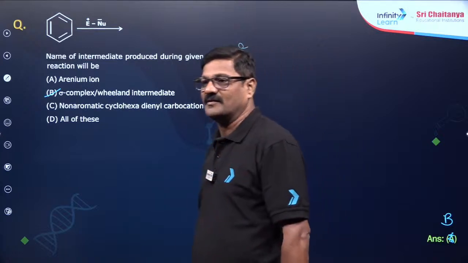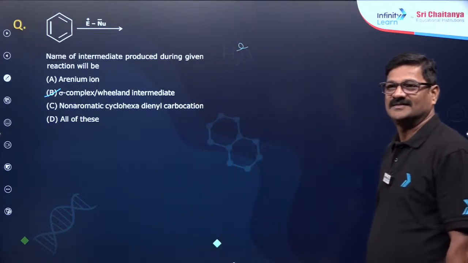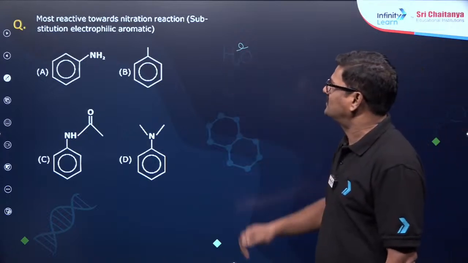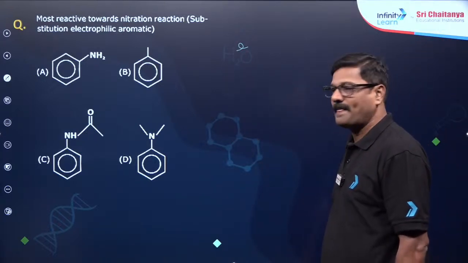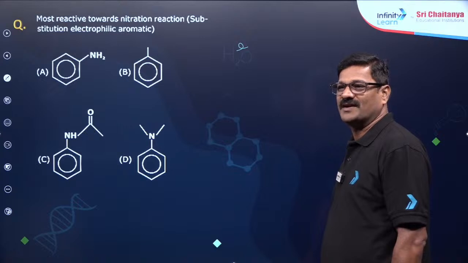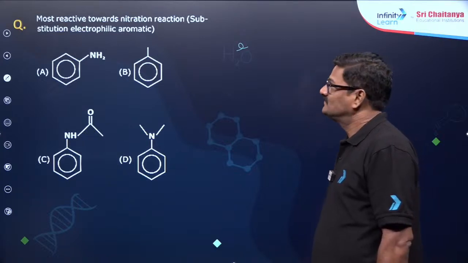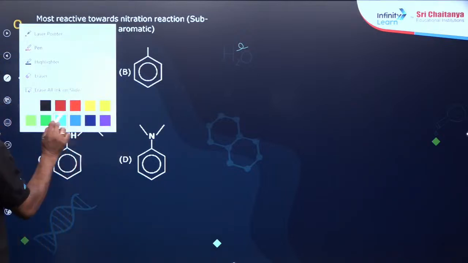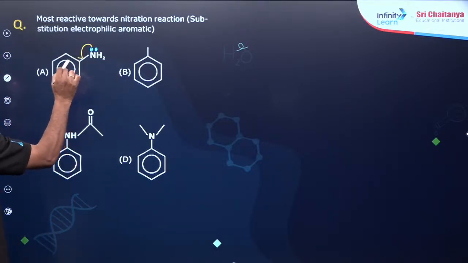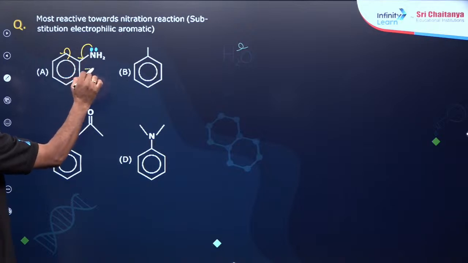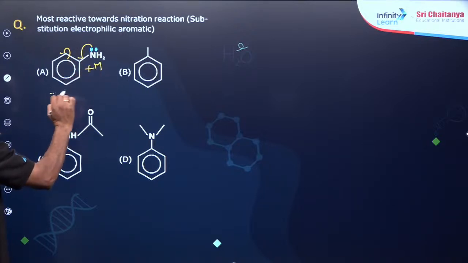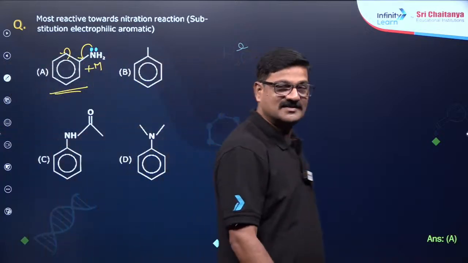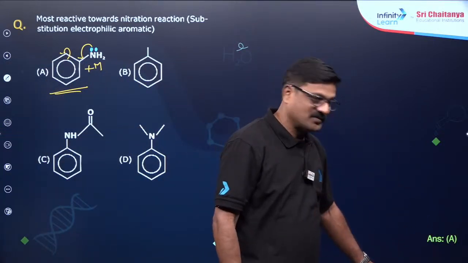That is not the arenium ion. Okay, that's good. Now, which is most reactive towards nitration, electrophilic aromatic substitution? Here the electron pair comes and joins here, so because of the positive mesomeric effect, this will be the most reactive. The answer is going to be A for this question.